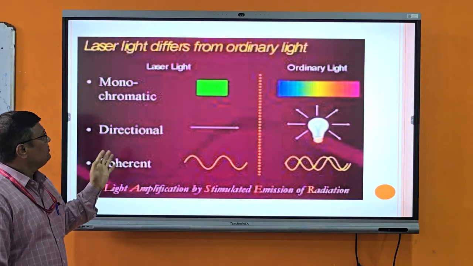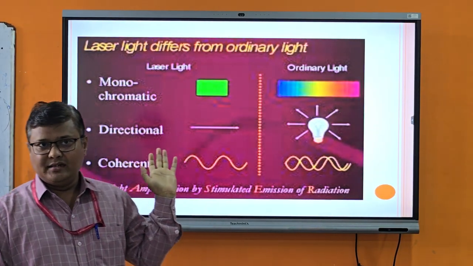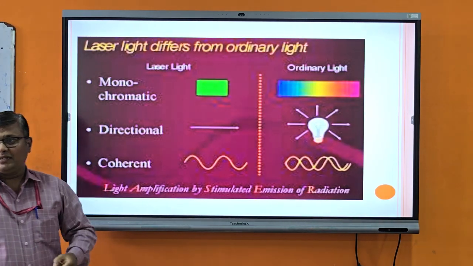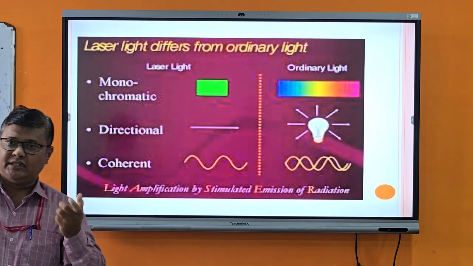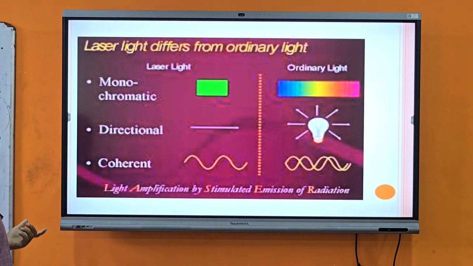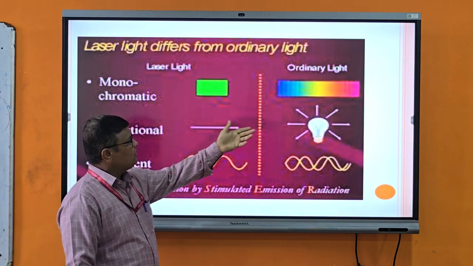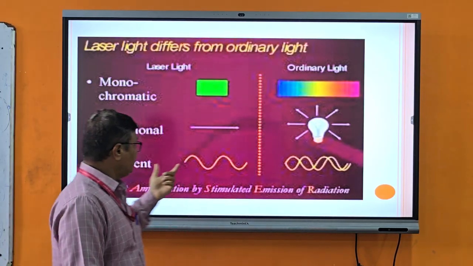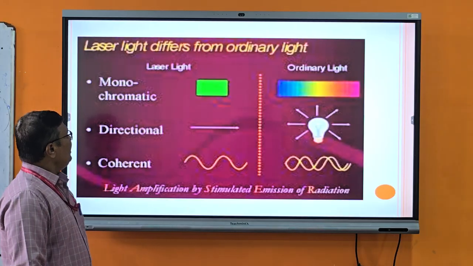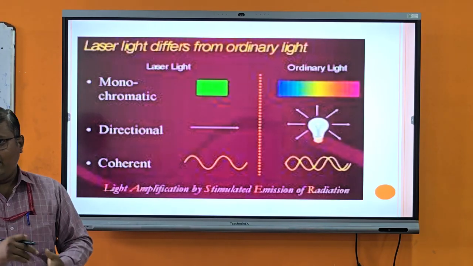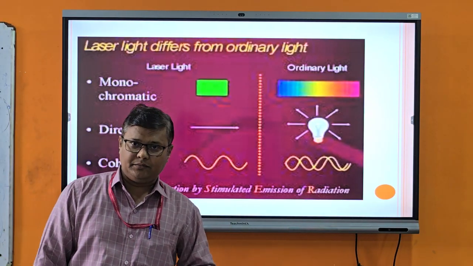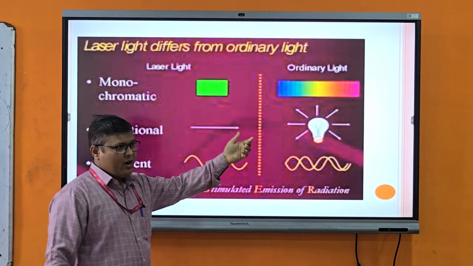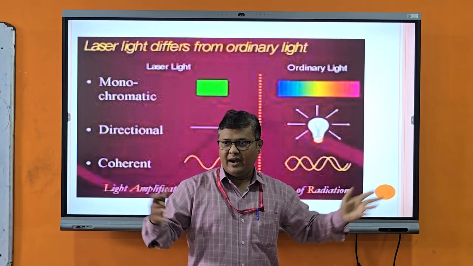The difference between ordinary light and laser light. The laser light is a monochromatic light. Monochromatic means a single color, having a single frequency or single wavelength. Ordinary light has multiple frequencies and different wavelengths. The laser light is highly directional. It is traveling in only one direction. And ordinary light travels in all directions.